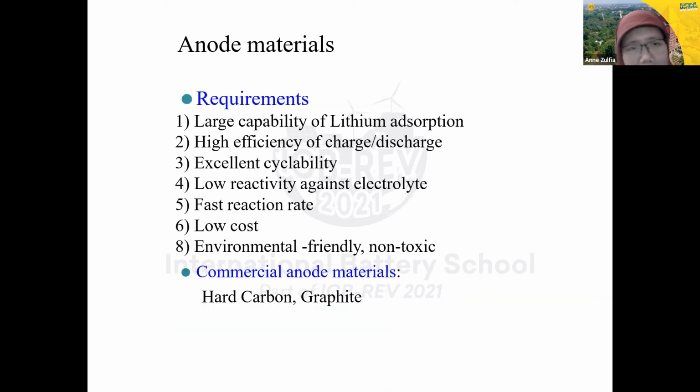And then in a battery, we have the anode. So what are the anode material requirements? There are criteria for the anode materials. First is large capability of lithium absorption, high efficiency of charge and discharge, excellent cyclability, low reactivity against the electrolyte, fast reaction rate, low cost, environmentally friendly, and non-toxic. So these are the requirements of anode materials. And then for commercial anode materials, we can find hard carbon and graphite. If you want to make the anode material, you can buy graphite or carbon, then make it into an active material for the anode.